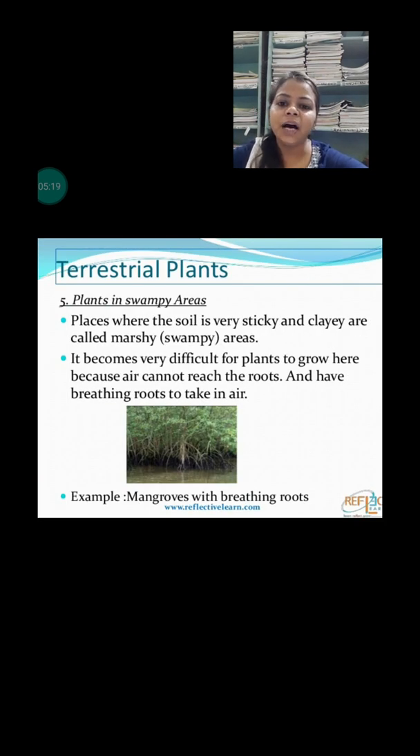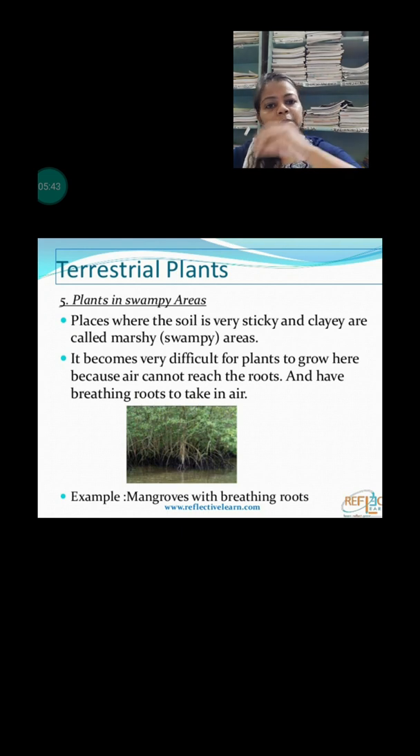Next is the plant that grows in the swampy area. The swampy or marshy area has clay and sticky soil, and it is waterlogged all the time. Due to that, the underground roots are not able to breathe. They are not able to take oxygen from the environment.